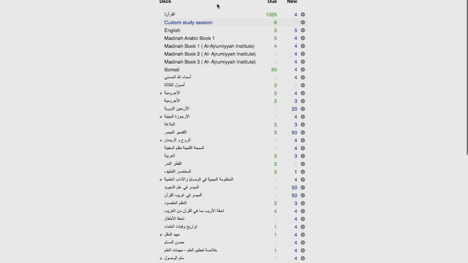So that, in a very brief sense, is how you would use Anki in order to help you in reviewing the Quran and memorizing the Quran. I hope this is a benefit to people.